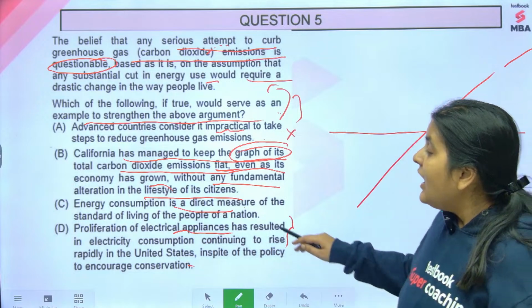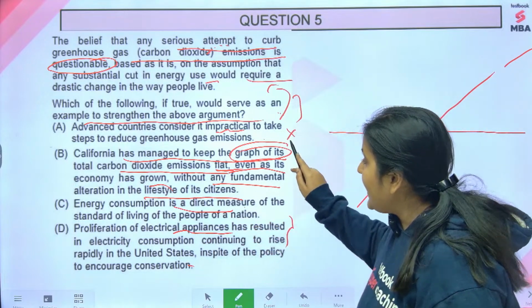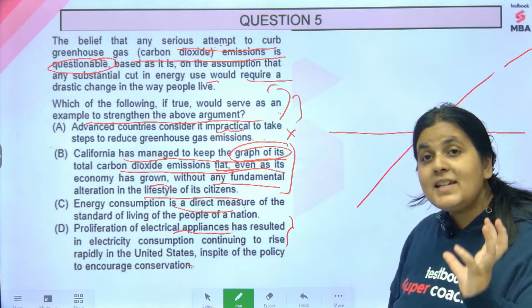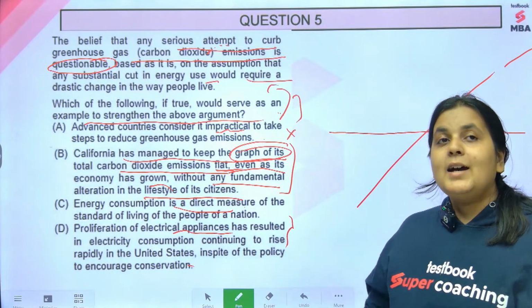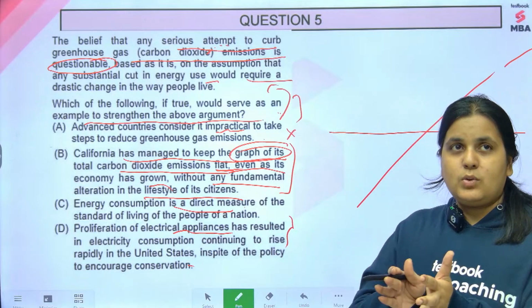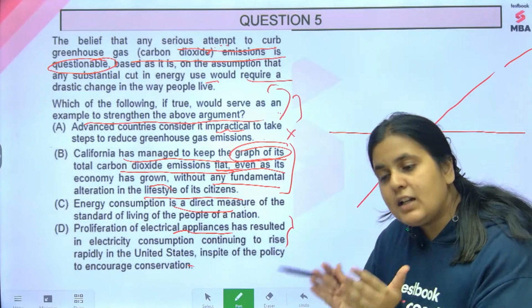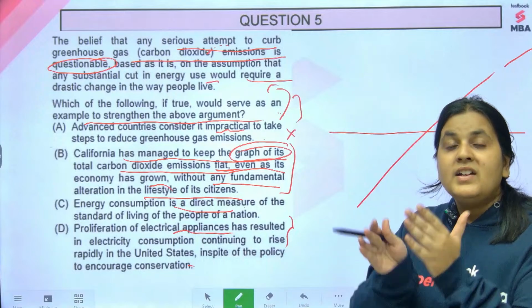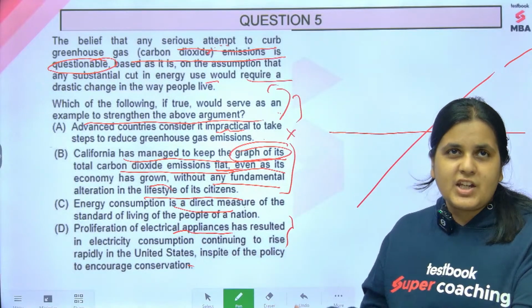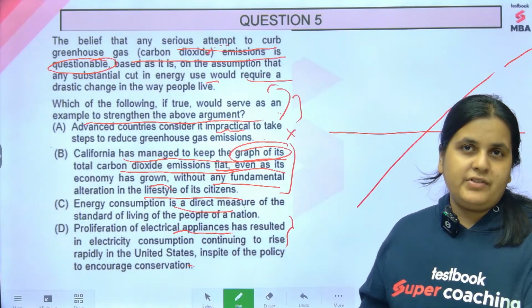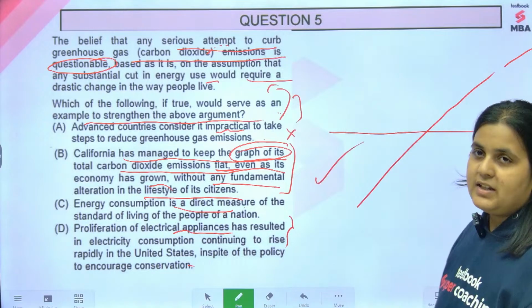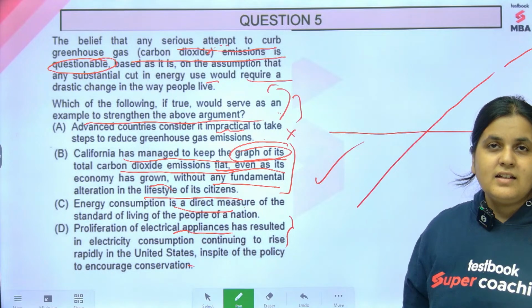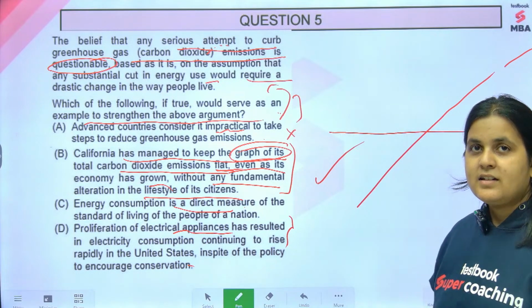Here we have to give an example that a serious attempt is not needed, nothing drastic needs to be done. You can still maintain and still grow without requiring a drastic change in the way people live. Okay, so guys, your answer option over here is B. Did all of you understand this? Clear with this, guys? Good.